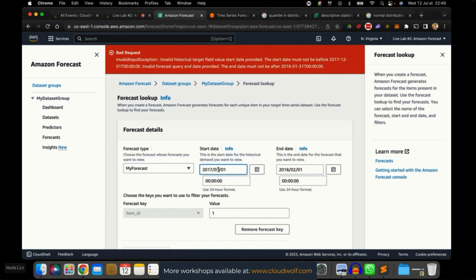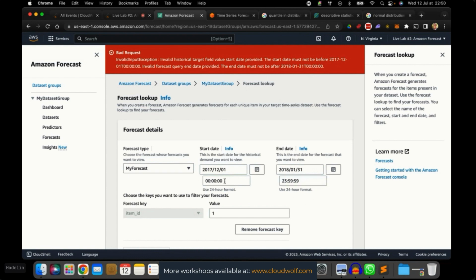Okay, no problem. Here, I'm going to replace 01 by 12. Okay, and then it says the end date must not be after 2018-01-31. Yeah, I expected that because 0201 is actually right after the horizon. So here we have to choose 01-31. Yeah, 0131. And maybe you can add the time, 23 hours, 59 minutes. Yeah, good point.